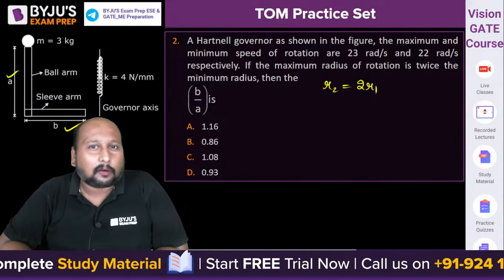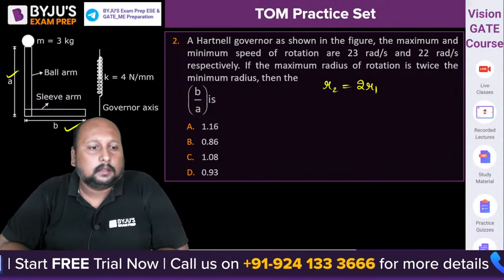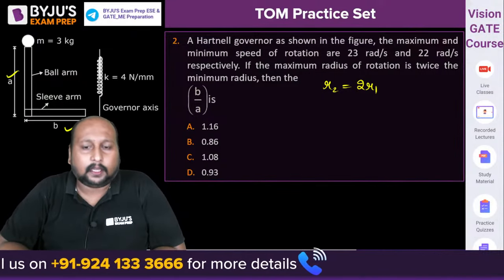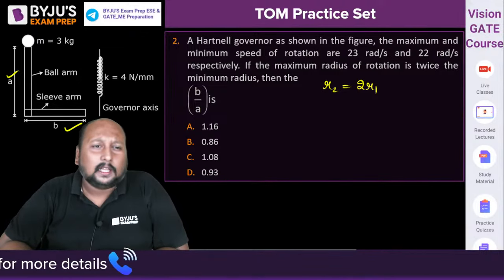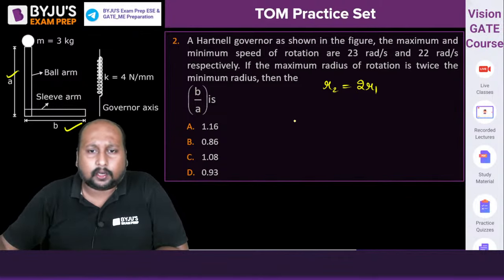Is there any formulation where we can calculate this ratio of B by A? Yes. Akshay, Mani, any formulation where we can calculate? Look, what is happening is this is a Hartnell governor, so this is a spring control governor.